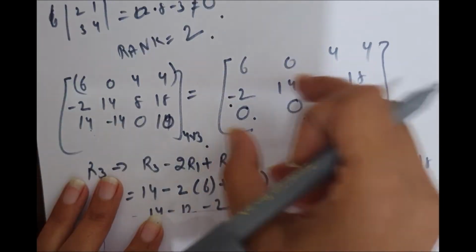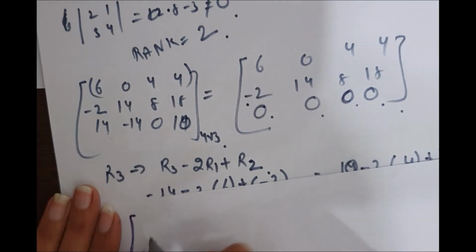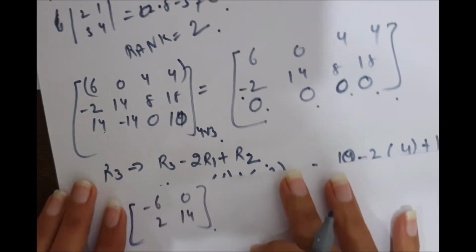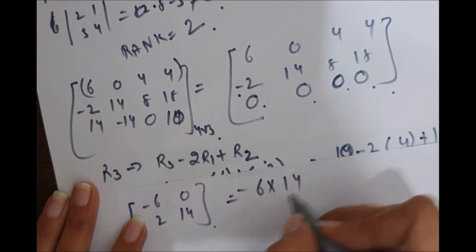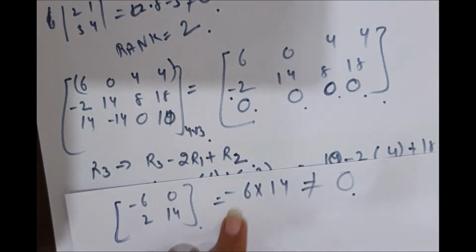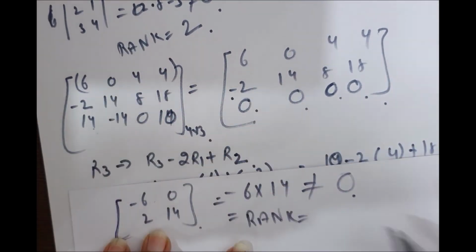So let's see if the result of a 2 by 2 matrix comes out to be non-zero or not. 0, 14, and 240. So it's rank 2. So rank 2 of this matrix can be possible.